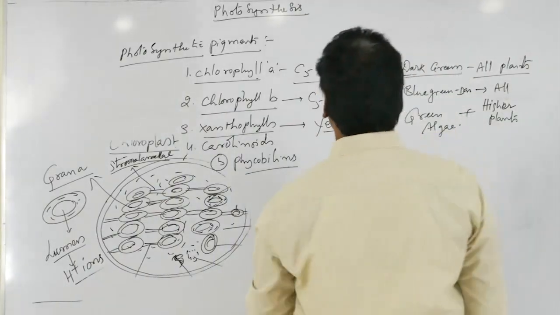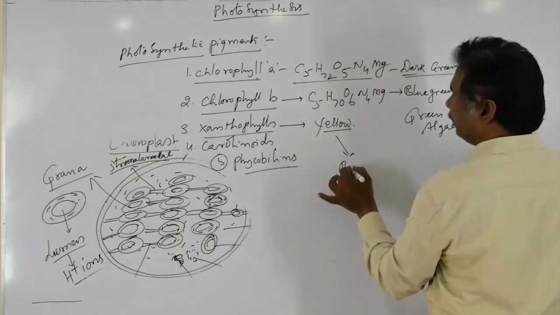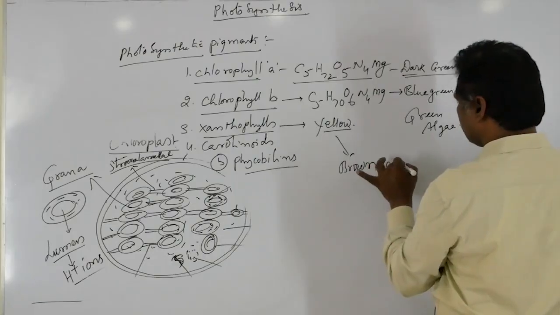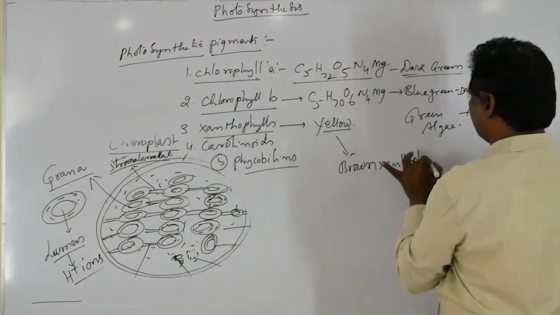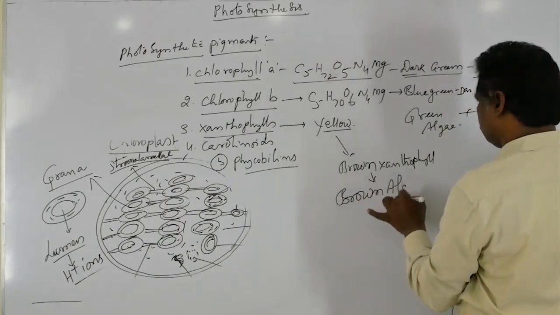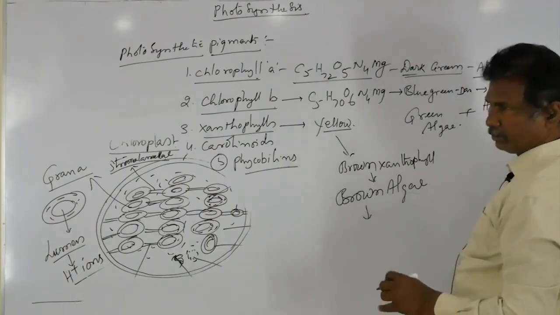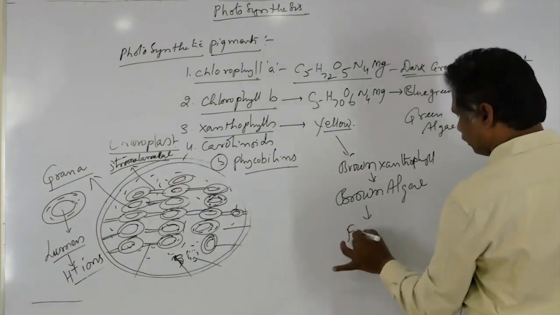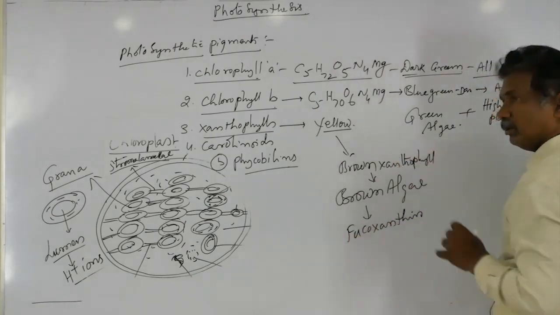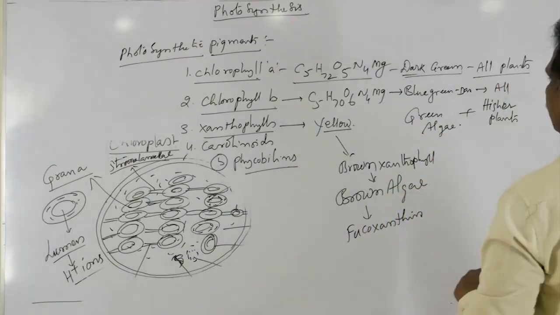Brown algae contain a brown colored xanthophyll. That xanthophyll present within the brown algae, the most important one, is fucoxanthin. In the first year plant kingdom, in algae, brown algae have fucoxanthin.